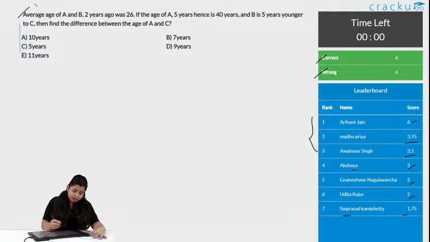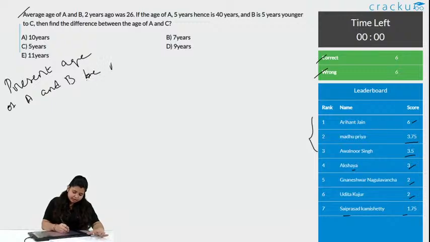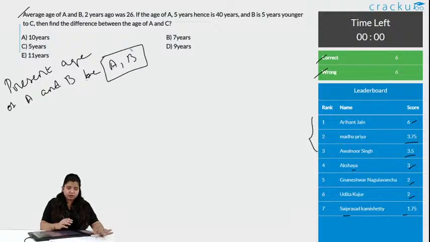Let us see what is the solution for this question now. Average age of A and B 2 years ago was. So, let us take a base, where are we comparing. Present age of A and B, let the present age of A and B be A and B itself. Again, to avoid confusion, if you do x and y, maybe you get confused which is x and which is y. So, we are keeping it A and B.